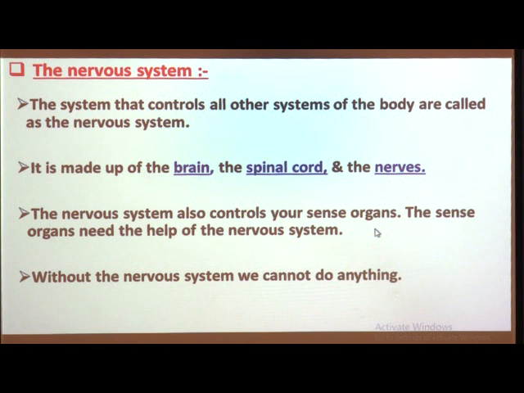And from this we can say that without the nervous system, we cannot do anything else. So, in this way these three organs work together.